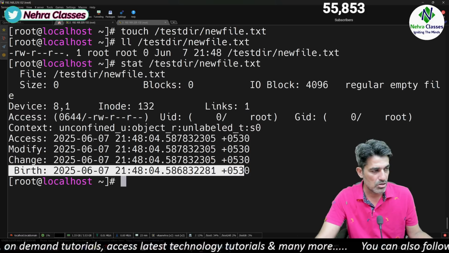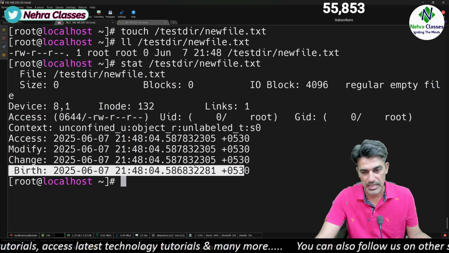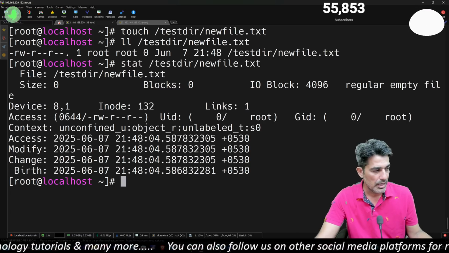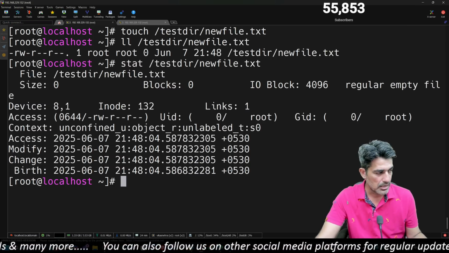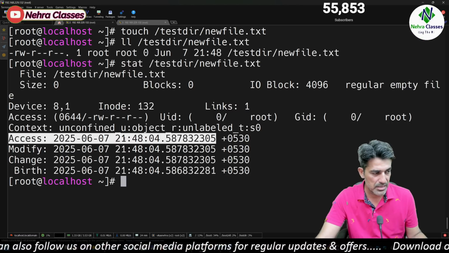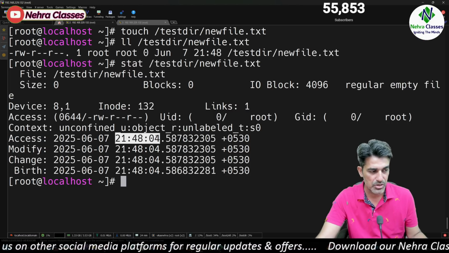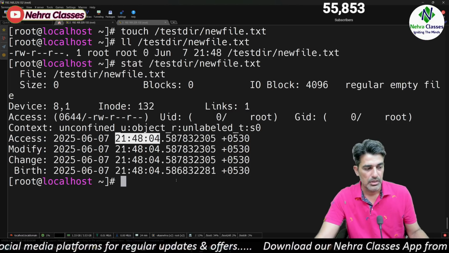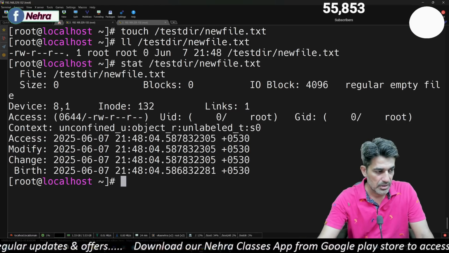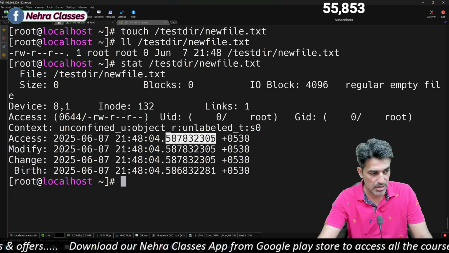So everything is available. All the stats are available about this file by using the stat command. Here you can see the access time. It is showing up here as 9:48:04, and it is very accurate. You can see how many digits are after the decimal.